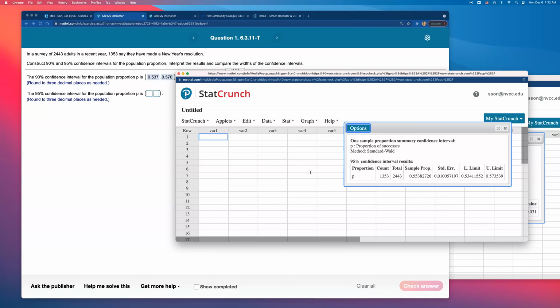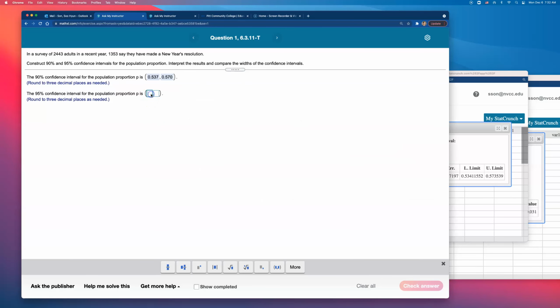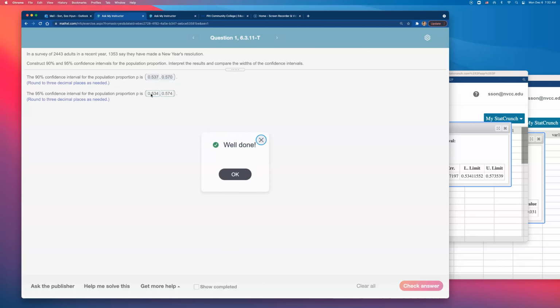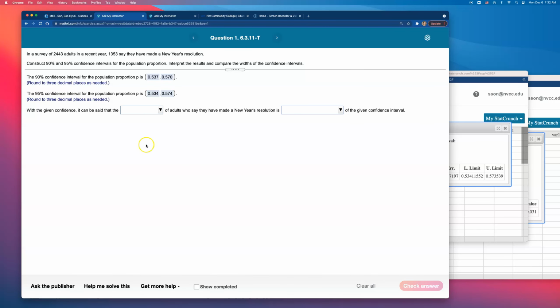If you increase the confidence level, the confidence interval will get wider. So 90, you know what, let's go ahead and finish this up. It's a short one. So the lower limit is 0.534 and the upper limit is 0.5774. Yeah, my typos. All right, and the 95% confidence interval will be wider than the 90% because if you look at the numbers, this one stretches down further in the lower limit